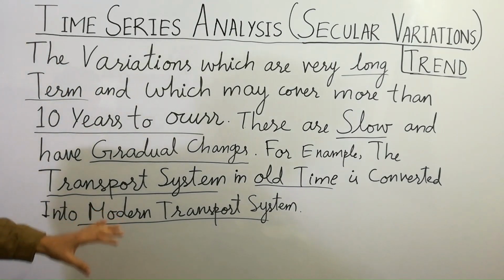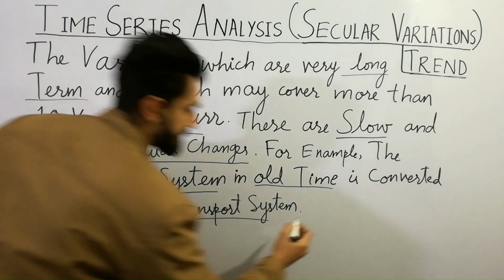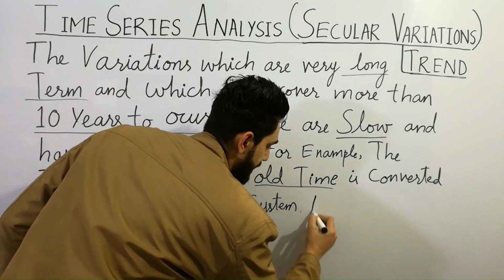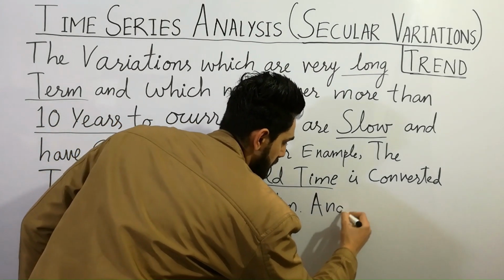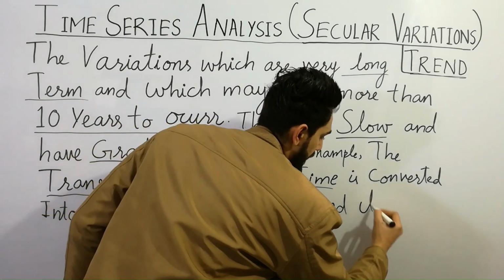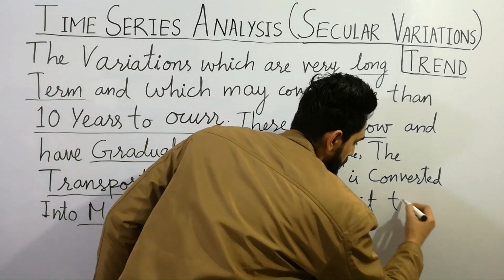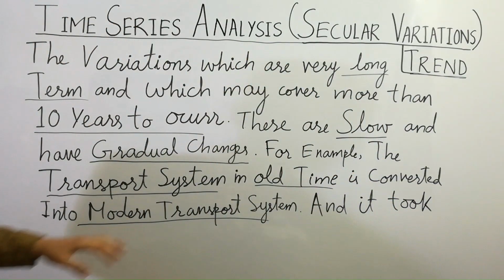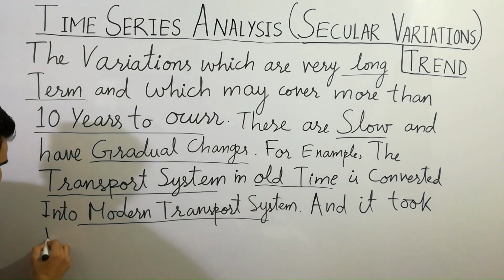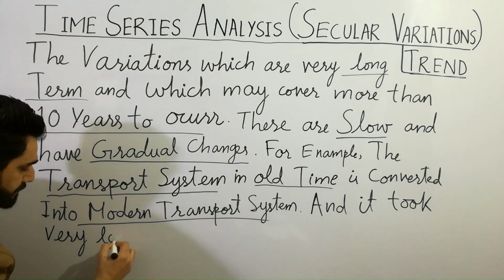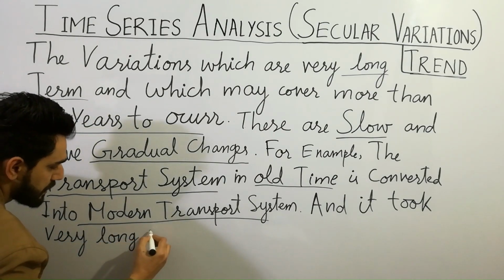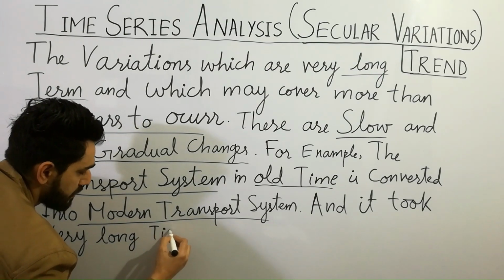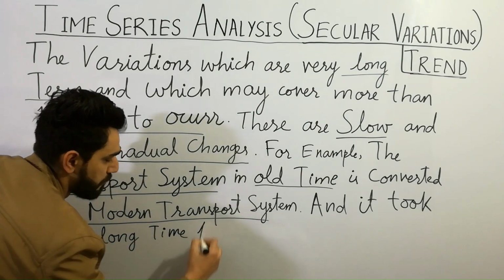So this is the process of secular variation, and it took a very long time for change.